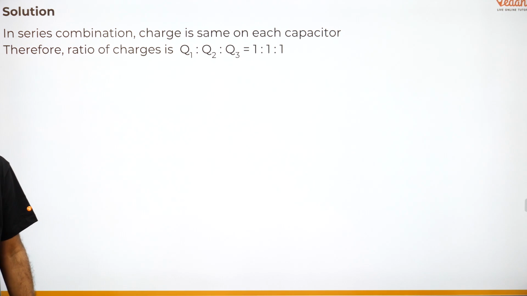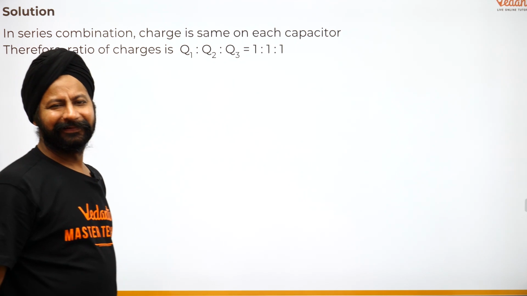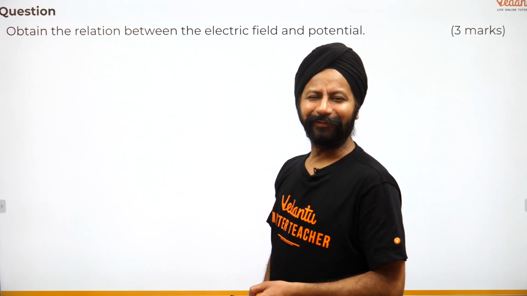1:1:1, है ना? You give the logic also. You write that because they are in series, each capacitor is going to get the same amount of charge. Okay, चलो भाई, next question.